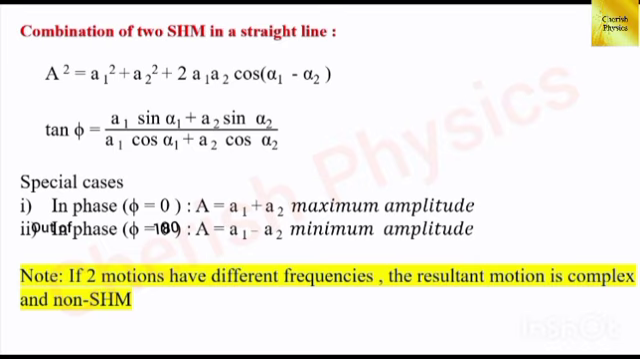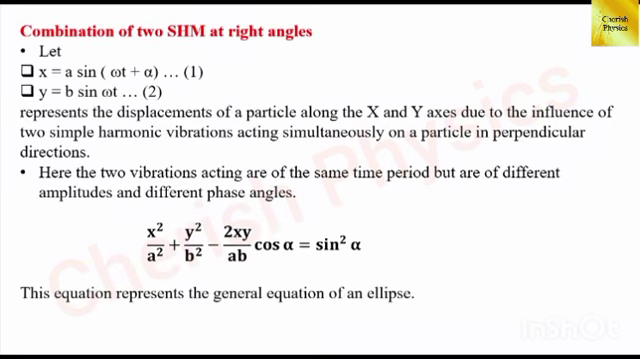And in the second case, let us take phi equal to 180 degree, that is out of phase. Cos 180 is minus 1. The equation implies (A1 minus A2) the whole squared formula. Hence A equal to A1 minus A2, that is minimum amplitude. There's one important point. If two motions have different frequencies, then the resultant motion is complex and it is non-simple harmonic motion.